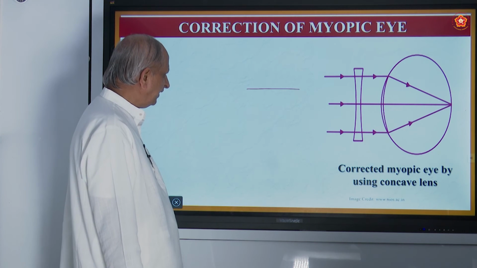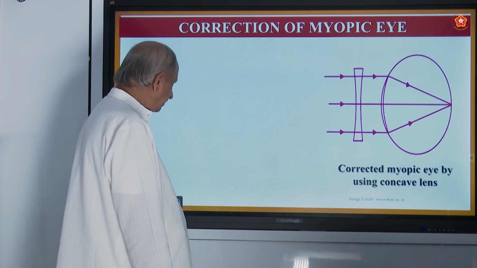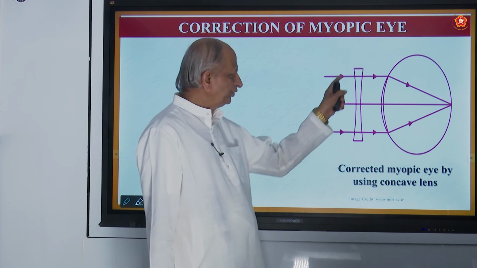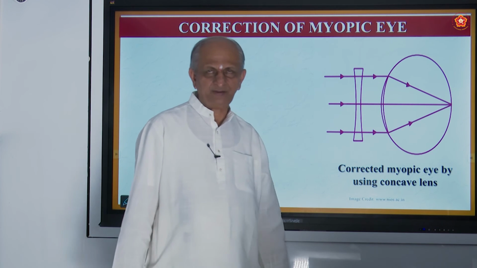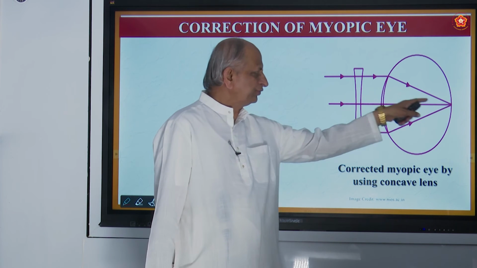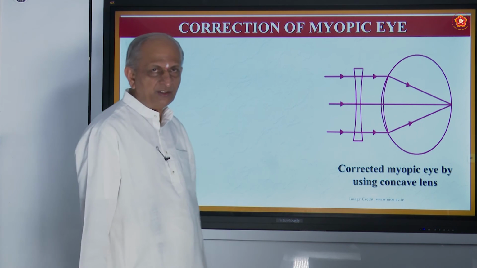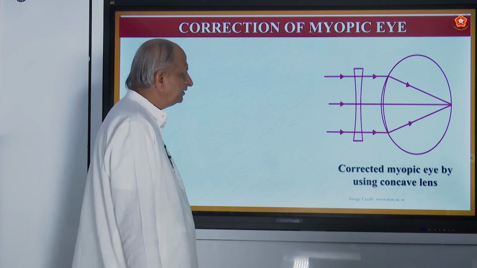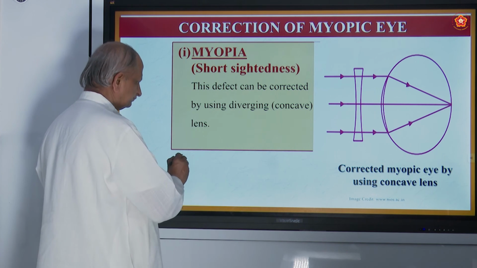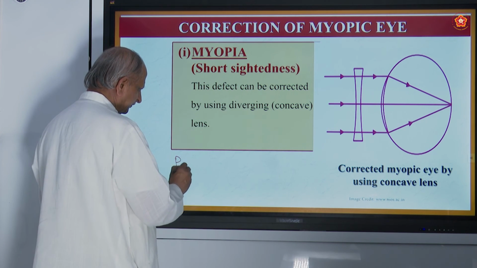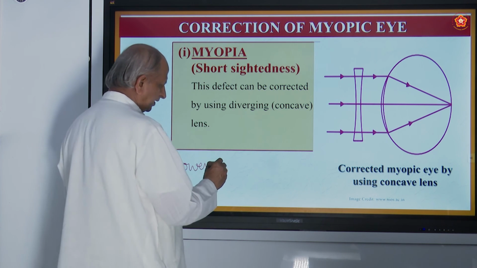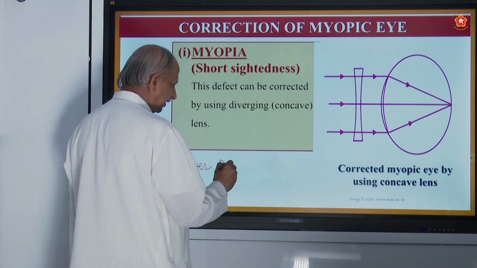That can be done by using a concave lens, a spectacle of concave lens. If you use concave lens spectacles, then we make the rays fall on the retina. Now, how do you select that? So they have what is called the power of a lens. And the power is measured in terms of diopters.